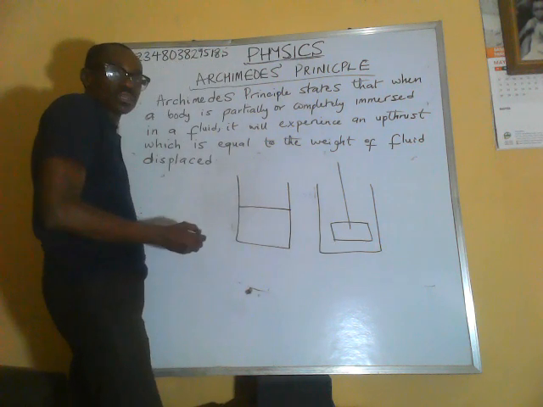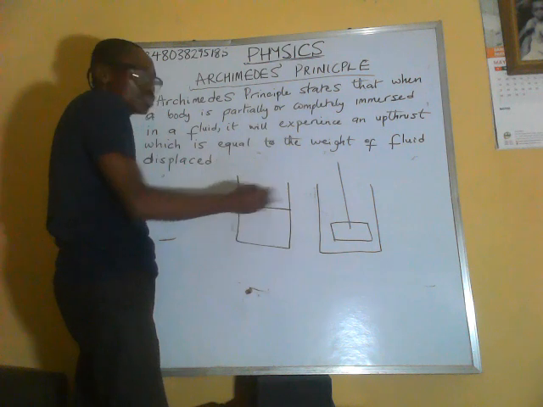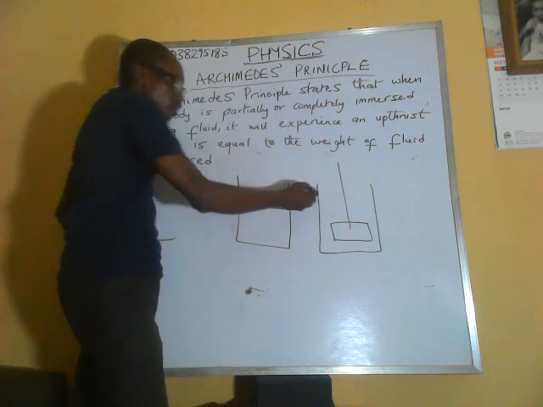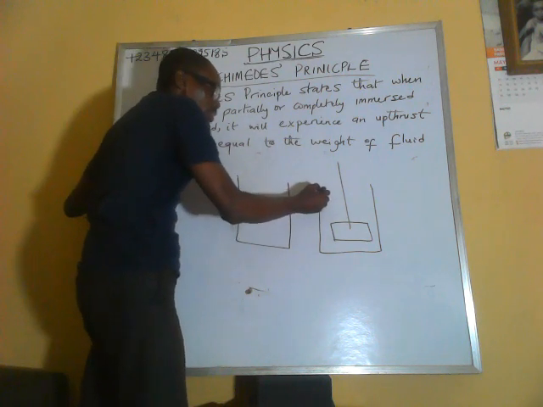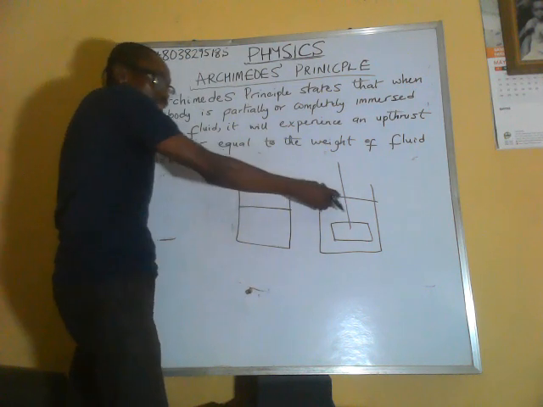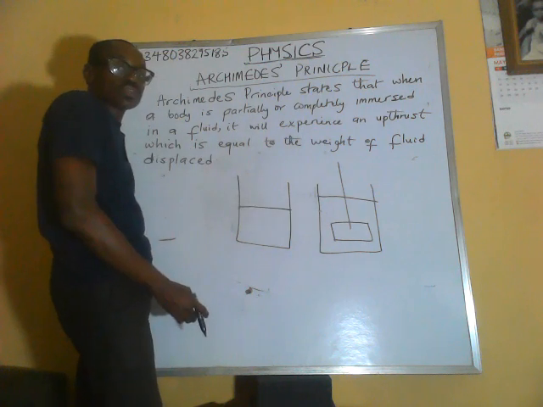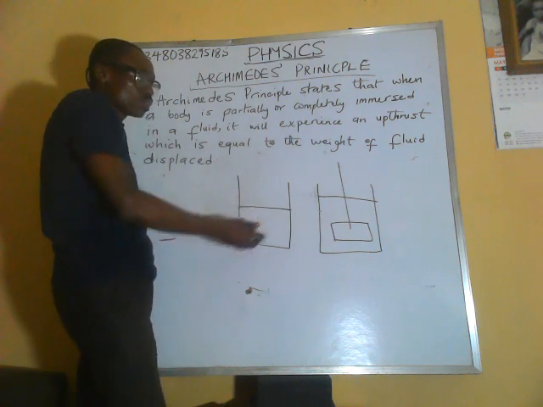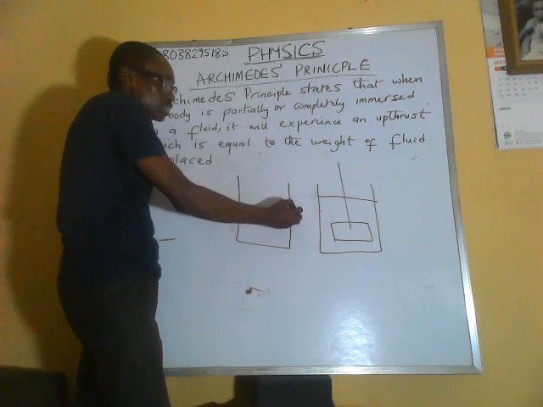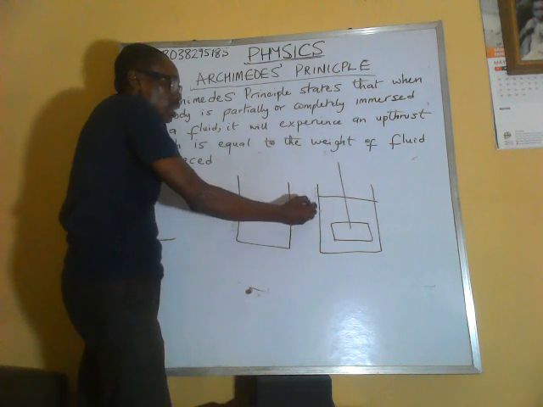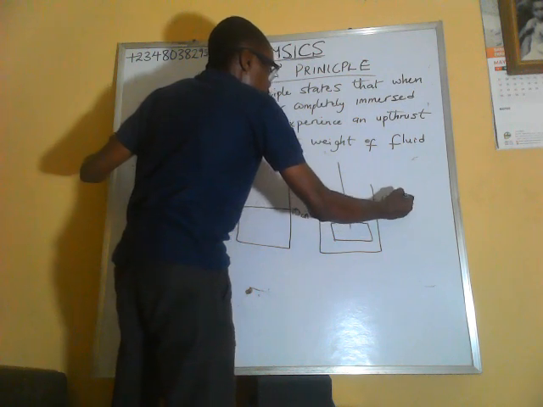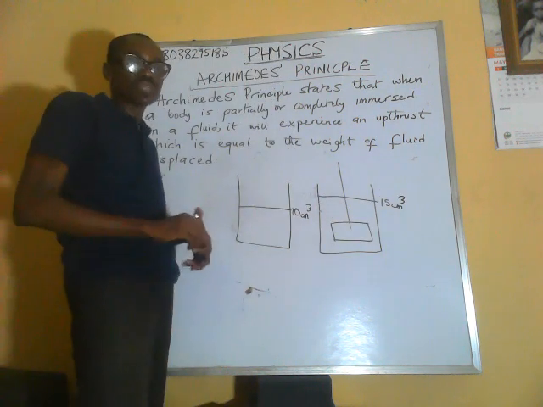When I drop this metal block into the beaker of water, it will displace water. So the water will not be at this level anymore, it will rise. The water level is going to go up. We had an initial volume here. Let's assume that this was 10 cubic centimeters, and the new level is now 15 cubic centimeters.